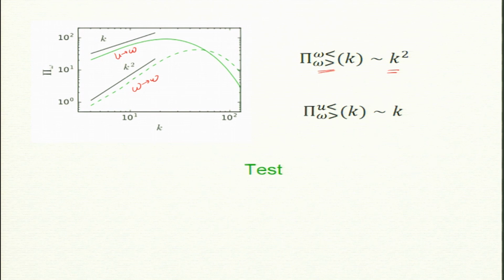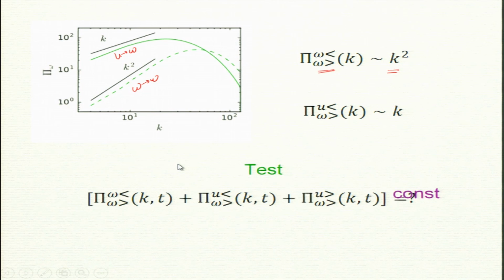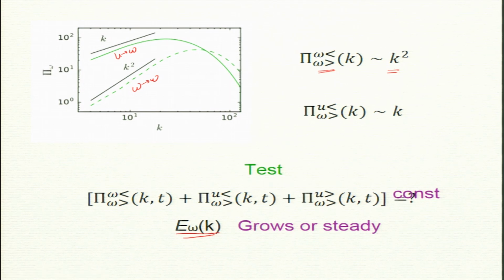Okay. Now, my question is, what about the time derivative of this? Is it, when this omega is growing or becomes steady in the steady state? I believe it should become steady, but one should check. And what happens to this in the inertial range?